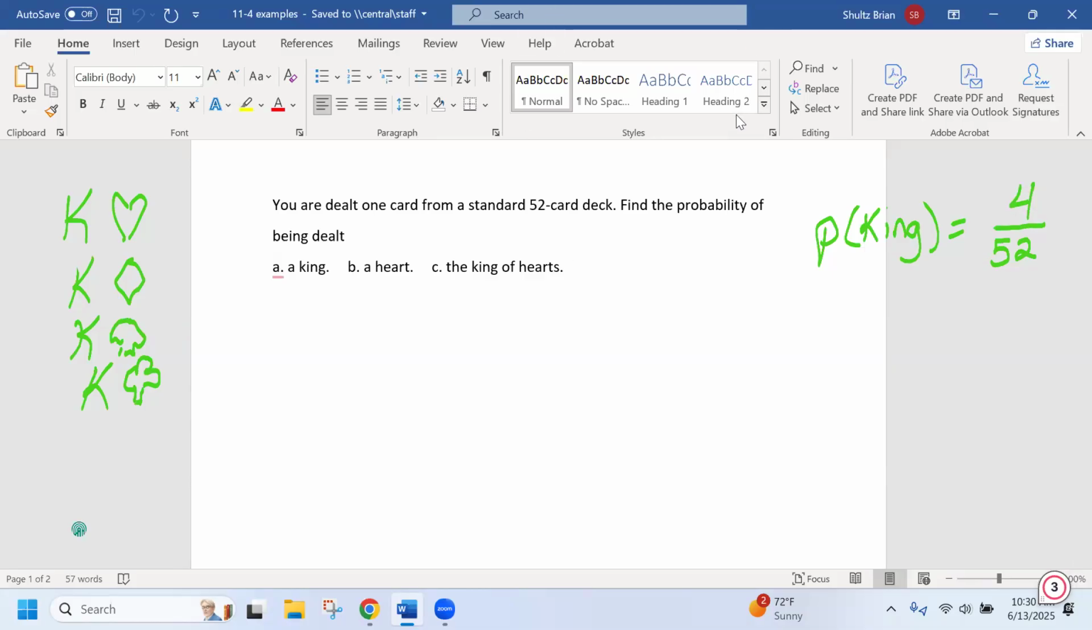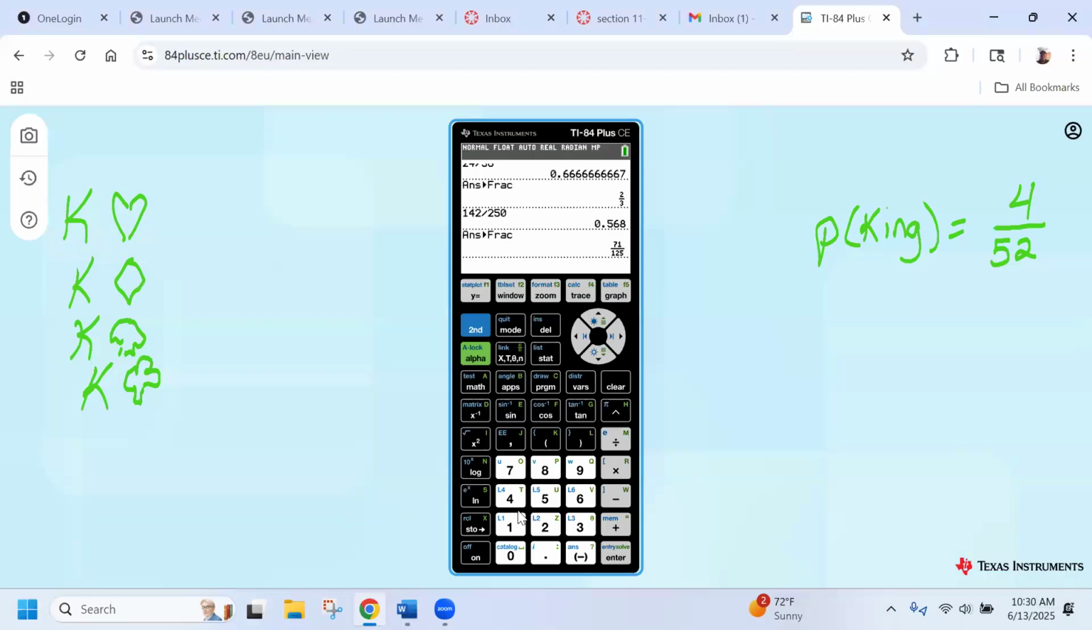Grab my calculator. Remember, divide is fractions. 4 divide 52. It's going to come up as a decimal. And then I go math, enter, enter. 1 out of 13 is the probability of drawing a king. That is simplified form.